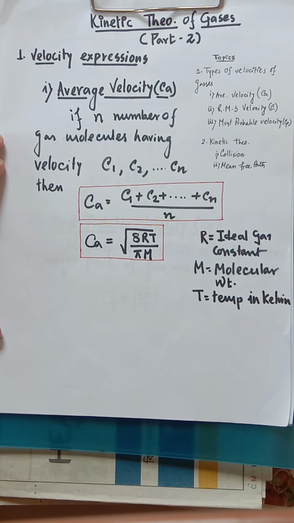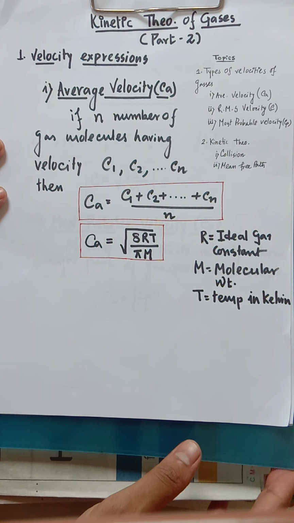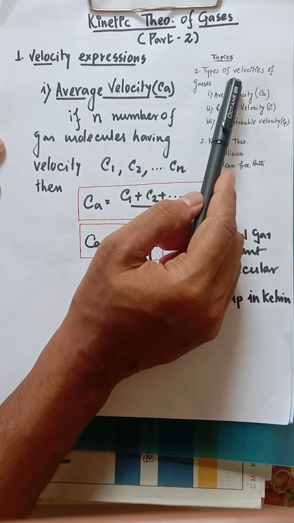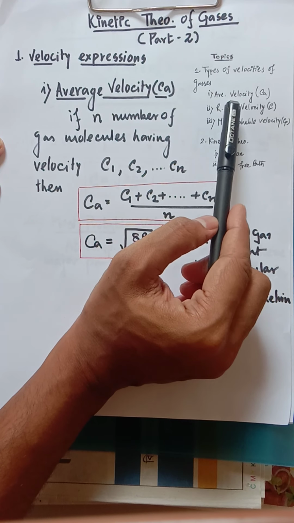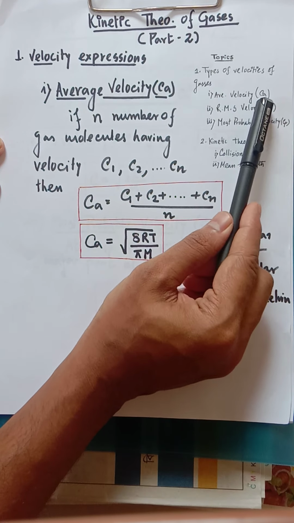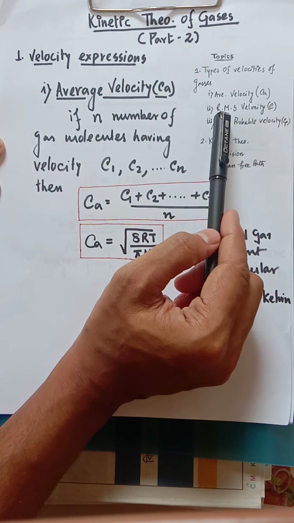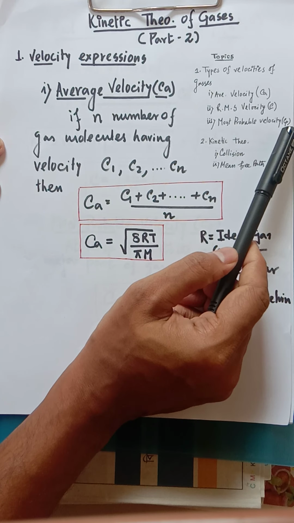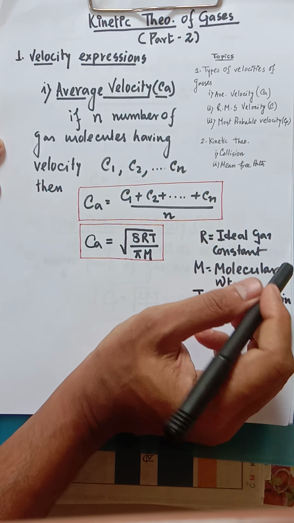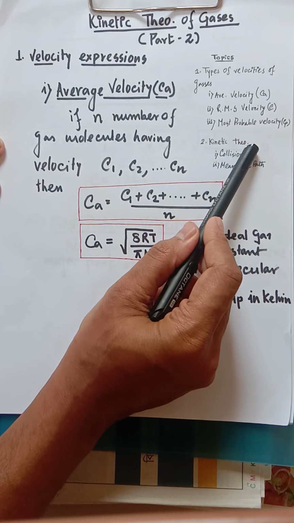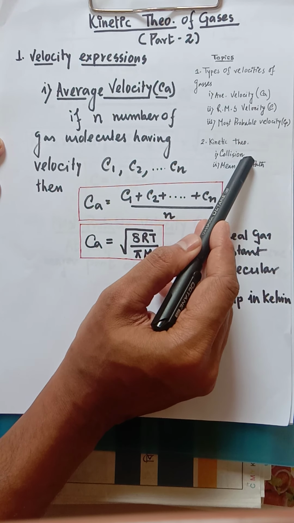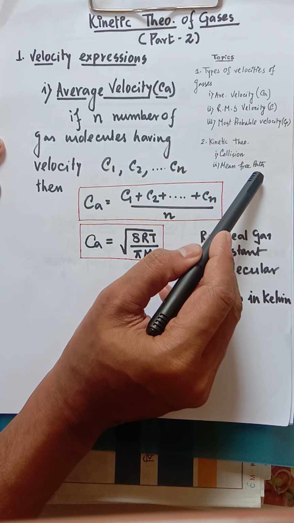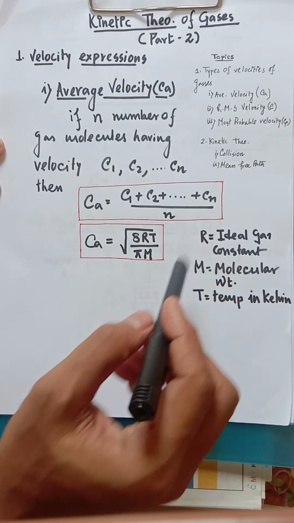Now, in this part 2 of kinetic theory of gases, we will discuss the types of velocities of gases. Those are average velocity denoted by Ca, RMS velocity, root mean square velocity, C, and most probable velocity. Already in the last video I have mentioned the meaning of most probable velocity, as well as kinetic theory of gases, mainly collision theory, that means the collision number, the number of collisions, and the mean free path. These are the two very important parts.